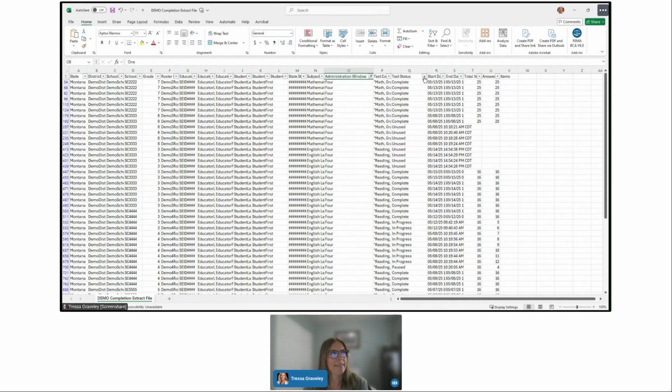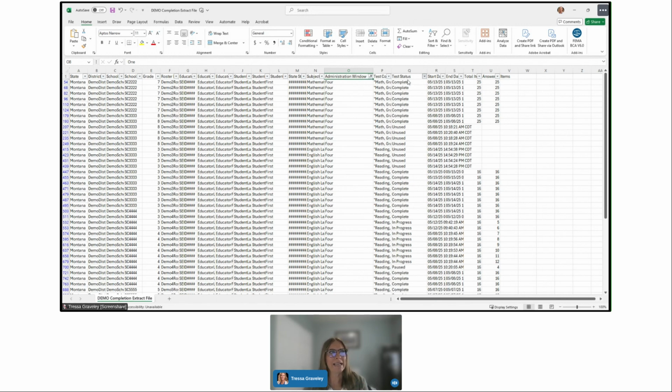The second thing that we want to filter for is our test status, because what we're really interested in is not our complete testlets, because those are done. We want to find only the testlets that are in progress, paused, or unused. I don't know if it's showing for you guys, because I can't see it on my presenter screen.